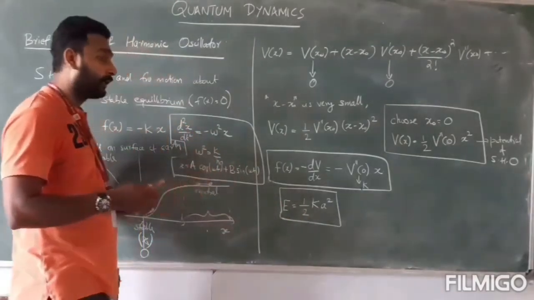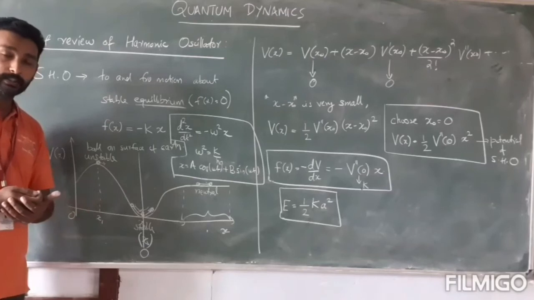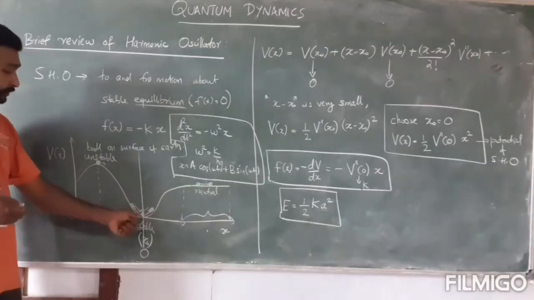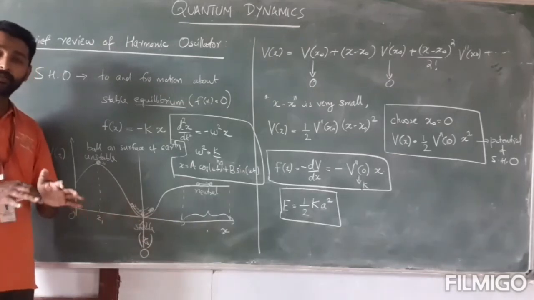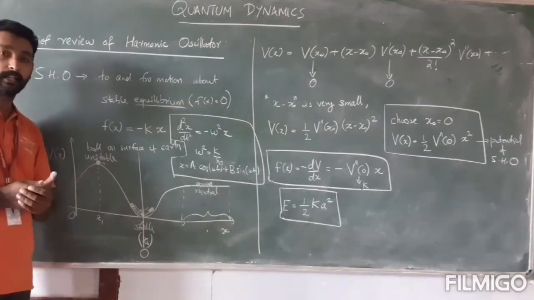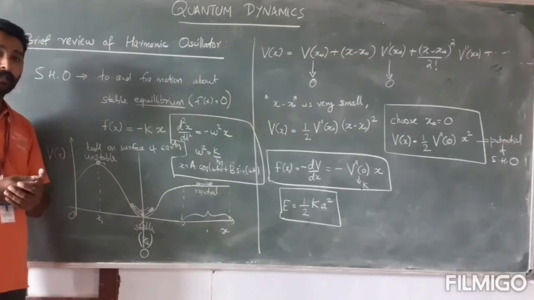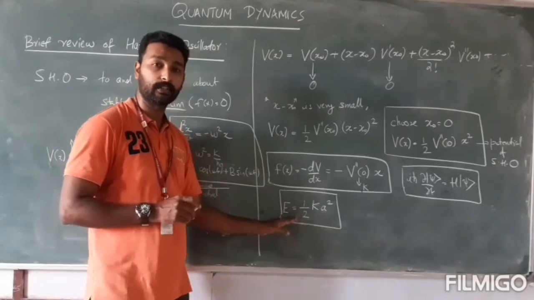So whether you have a spring mass system or a simple pendulum system or an oscillation of a ball about the equilibrium position in a valley, in all of these systems, the energy of such a classical oscillator can take any value. So with this we have completed the discussion of the problem of harmonic oscillator in classical physics.